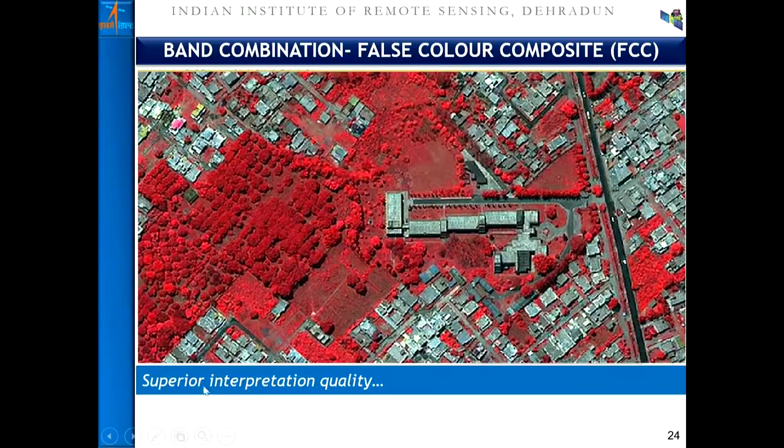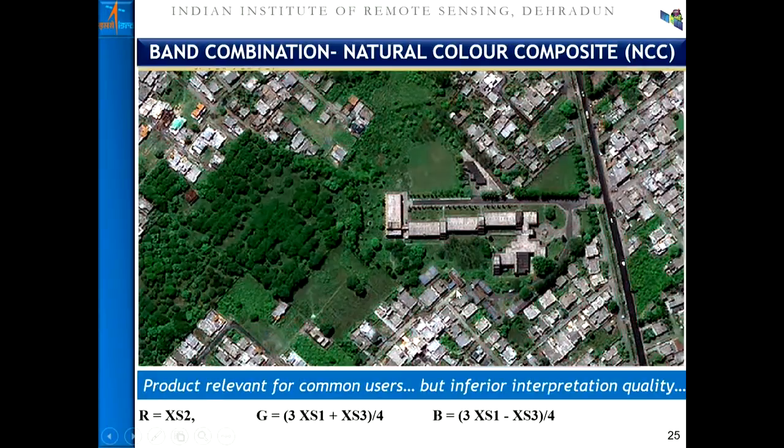Now it is good for interpretation, but in the public domain, for a commoner, normally the geoportals do not put up the false color composite, for the reason that in the natural color composite, all the signatures appear almost like the way we see with the naked eye.